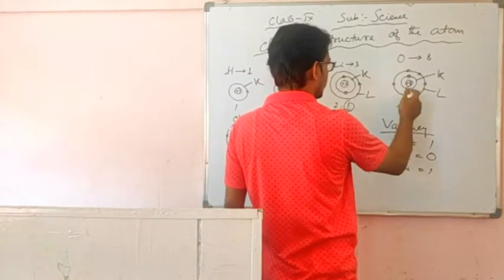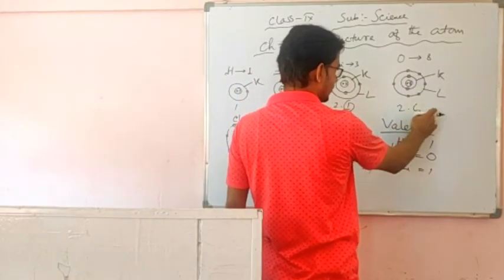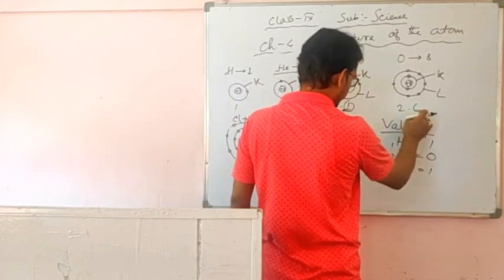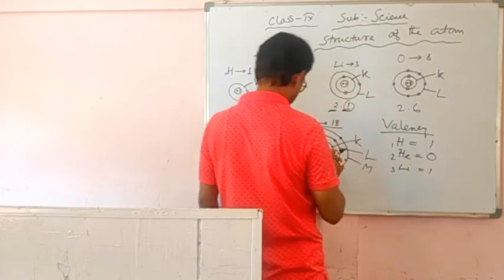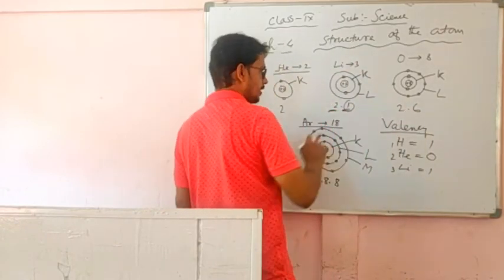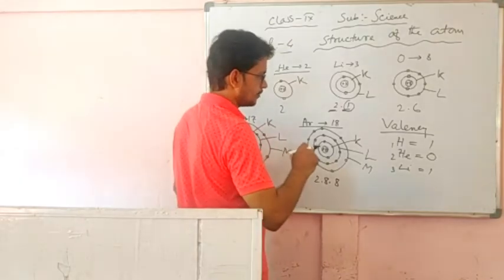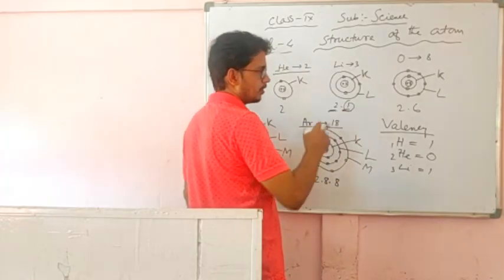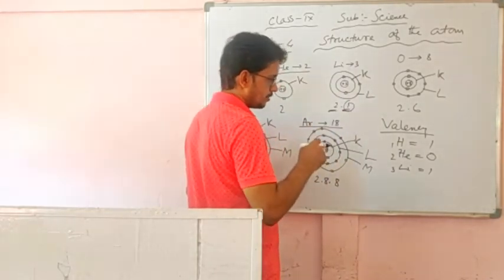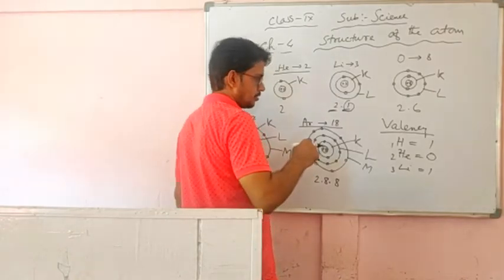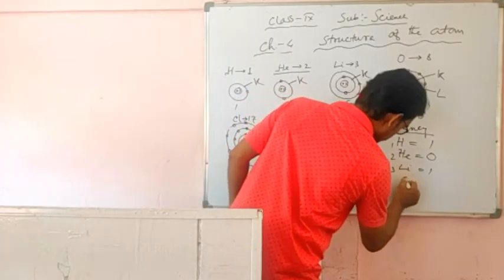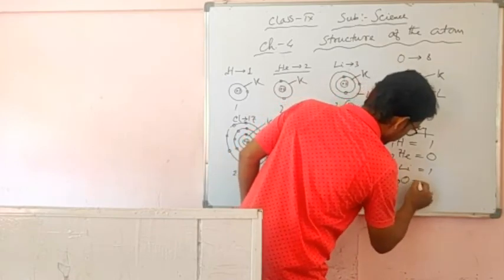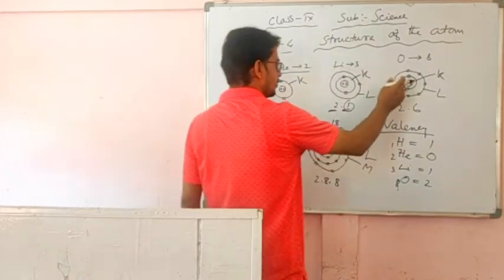Now oxygen has 6 in the last orbit. Either it has to release 6 to attain the configuration of helium, or it has to take another 2, 6 plus 2 is 8, to make the configuration like neon. Neon is 2, 8, with atomic number 10. So either it takes 2 or releases 6. It is easier for oxygen to take 2 because it is less than 6. So oxygen will take 2, and the valency of oxygen is 2.